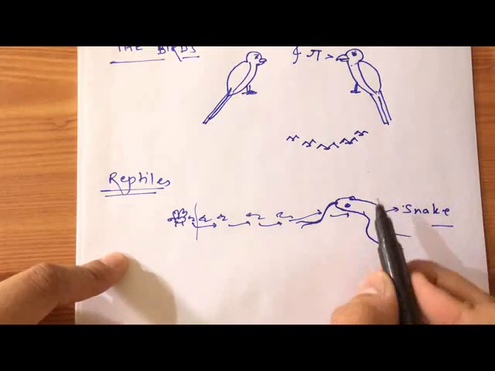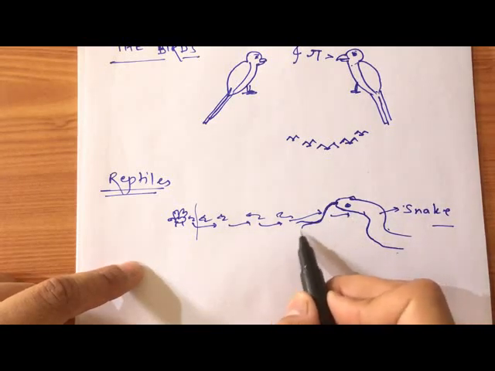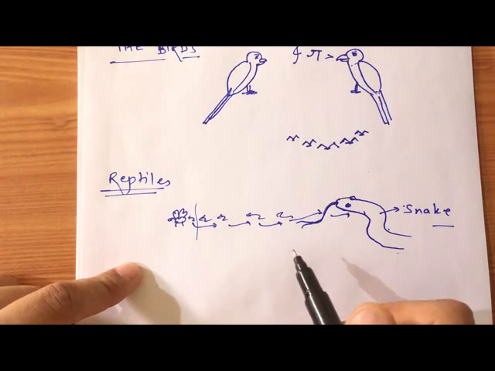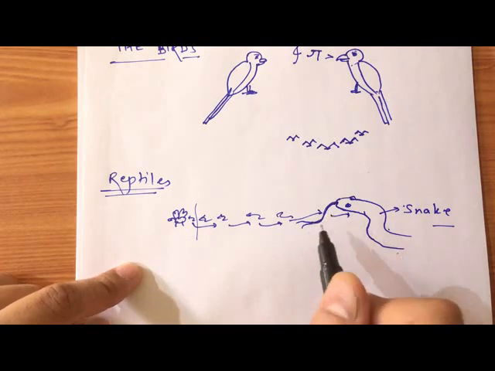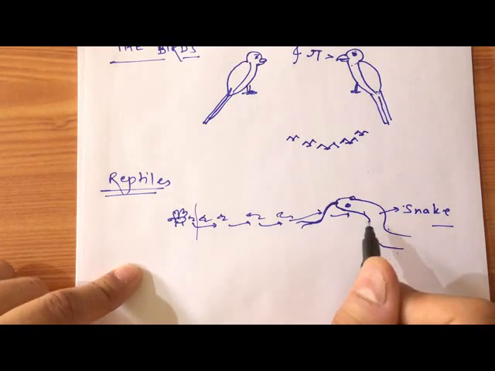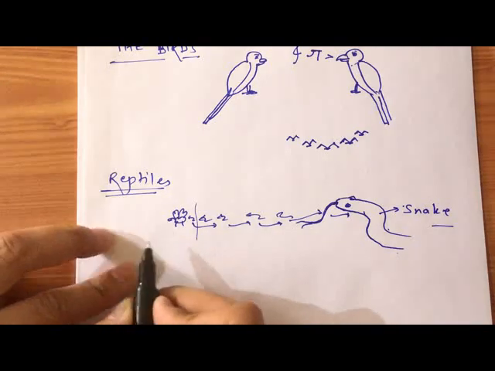So some reptiles have skin and a special tongue to make some sense. They feel through these organs.